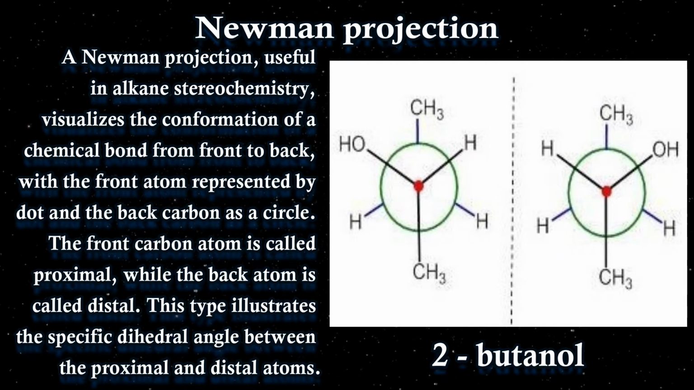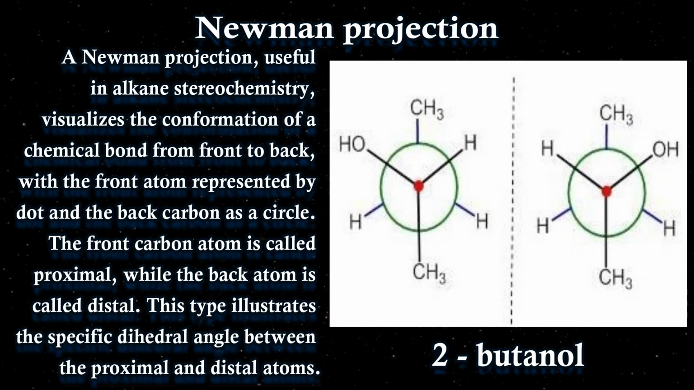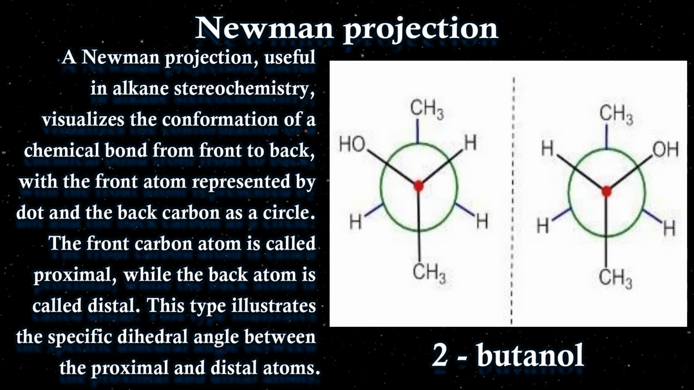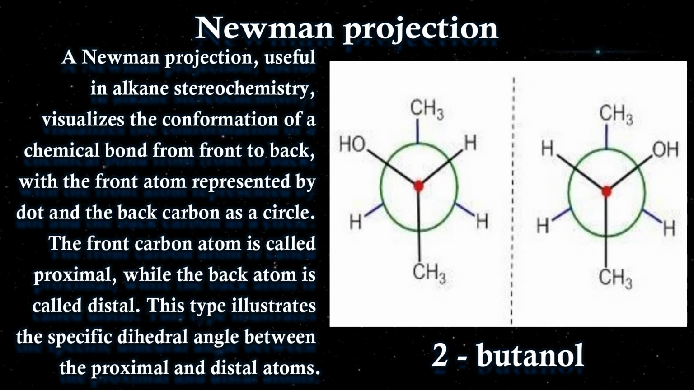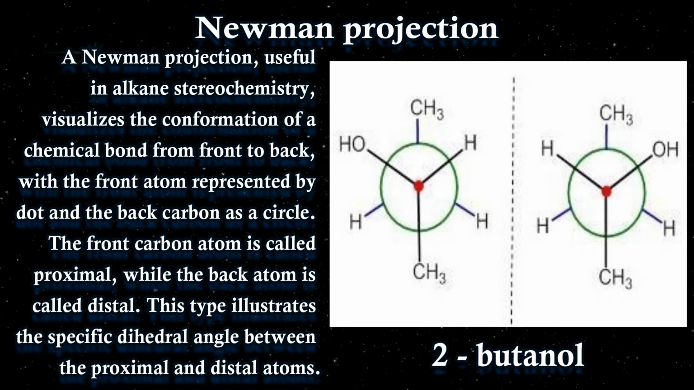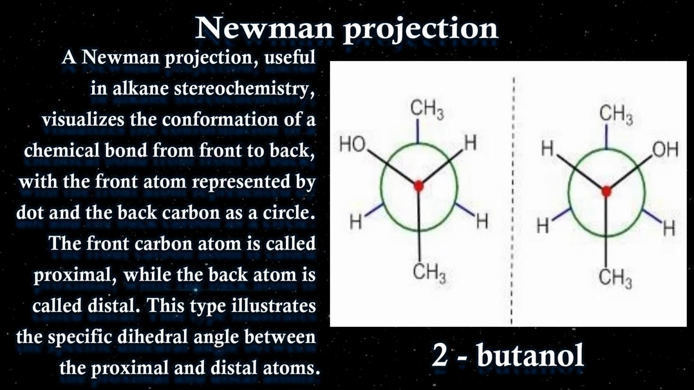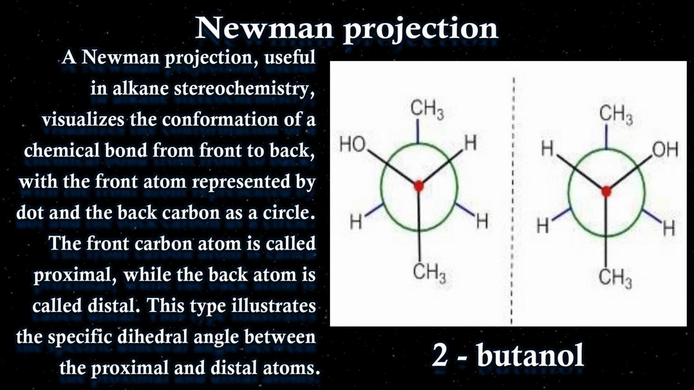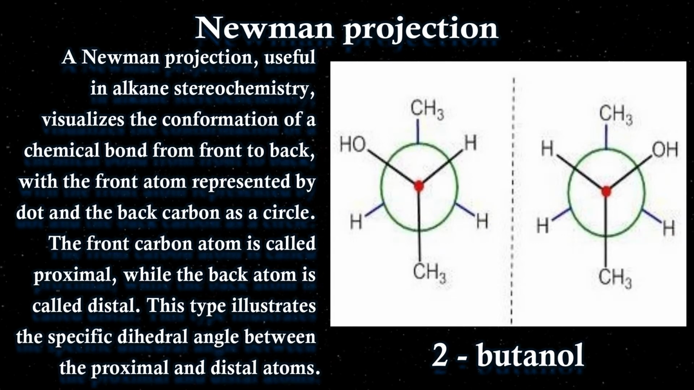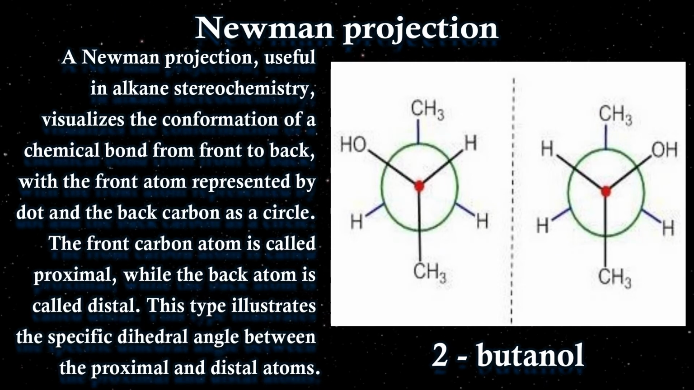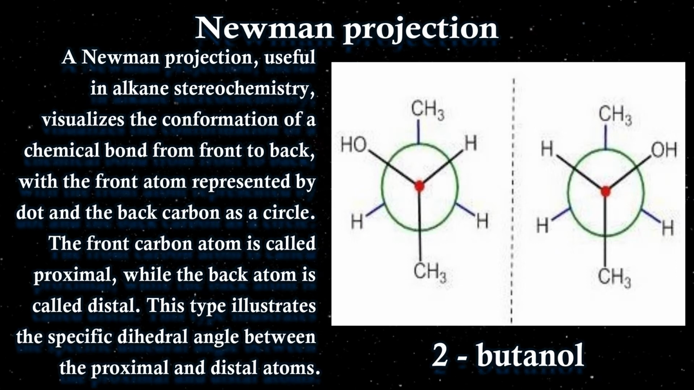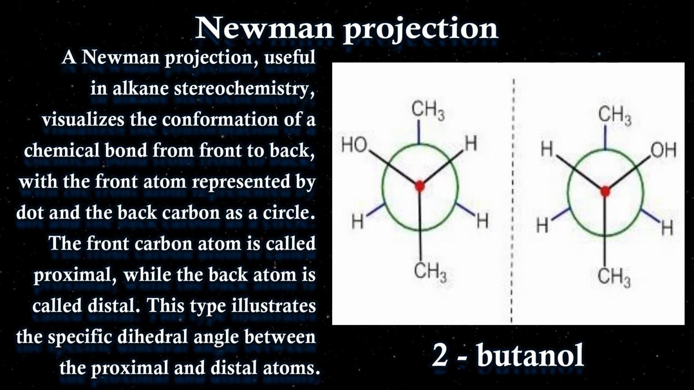Now as you can see, the Newman projection is useful in alkane stereochemistry. It is basically used to explain the structure of alkanes. It visualizes the conformation of a chemical bond from front to back, which is what we have been discussing and is written here. The back carbon and the front carbon are represented by dots. The front carbon is called proximal, which we can see as the red dot. The back carbon we are unable to see here, but we assume it is at the back, and it is called the distal. The specific dihedral angle between these atoms, which we said is 60 degrees, is the main dihedral angle, between the proximal and the distal atoms. So this was all about the Newman projection.